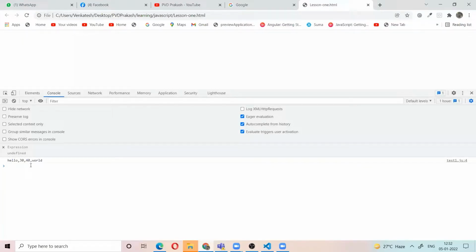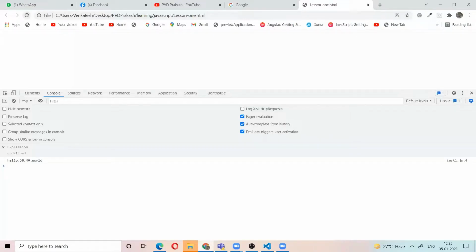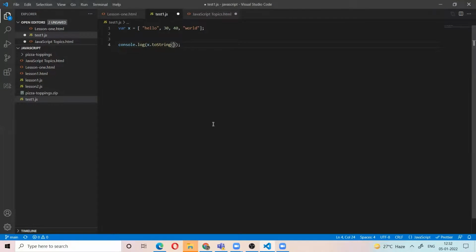But if we want to convert it into a string with an at-the-rate separator, or any other concatenation character, then we use the join function instead of toString. The join method will concatenate all the elements with a character or a string.